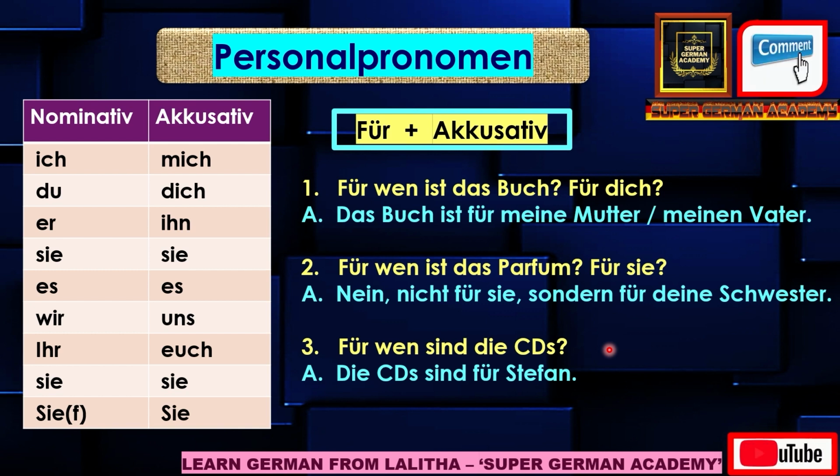The third one, für wen sind diese CDs? For whom are the CDs? Here CDs are plural, that is why the plural article is used, and since these are plural, ist is not used, sind is used. So für wen sind diese CDs means for whom are the CDs? Diese CDs sind für Stefan. The CDs are for Stefan. If you want to say for him, then you have to say diese CDs sind für ihn. So this is how the accusative subjects are used with the preposition für. I hope you understood about these accusative subjects and how to use them in making sentences.